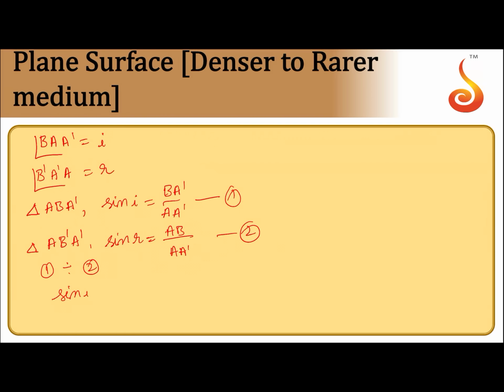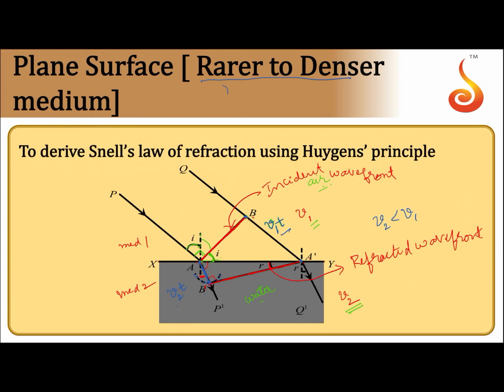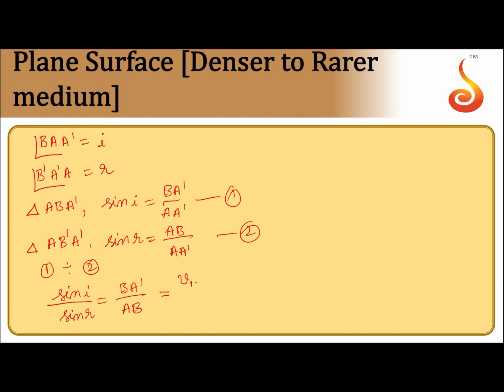Now 1 divided by 2, if you do, it is sin i by sin r, that will be equal to, AA' gets cancelled, so you will get BA' divided by AB. Now BA' is what? V1 into t. AB is what? V2 into t. So you'll get V1 t divided by V2 t, that will give you V1 by V2.